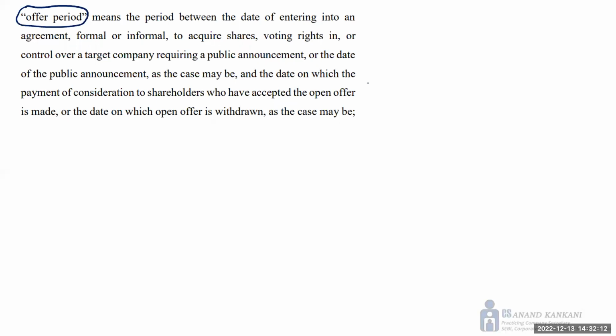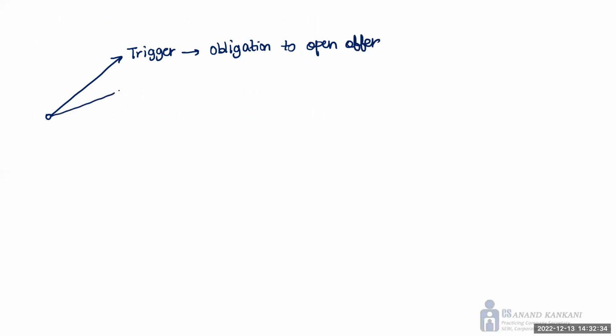Now, the SAST regulations, broadly, provide you three things. First, it tells you about the trigger, and when I say trigger, it is the obligation to give an open offer. Then the next part is exemption. For example, you have hit the trigger for the open offer, but the regulation says that if you have hit the trigger in certain circumstances, you need not give the open offer.